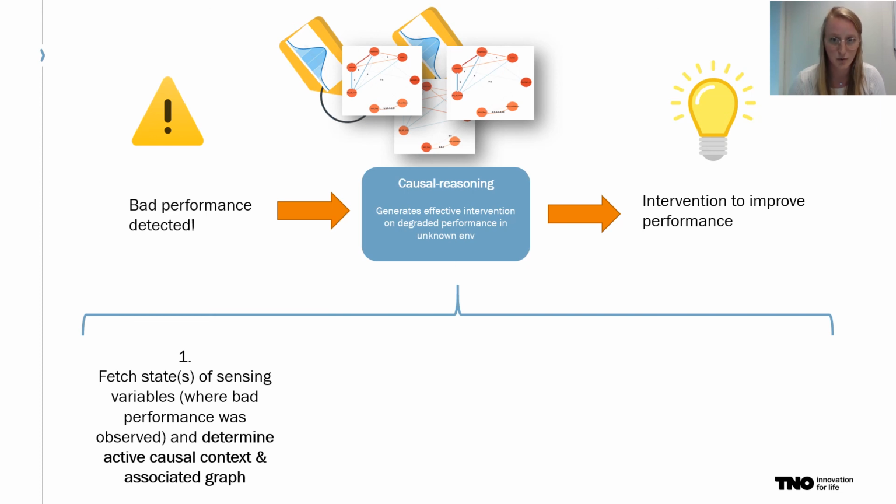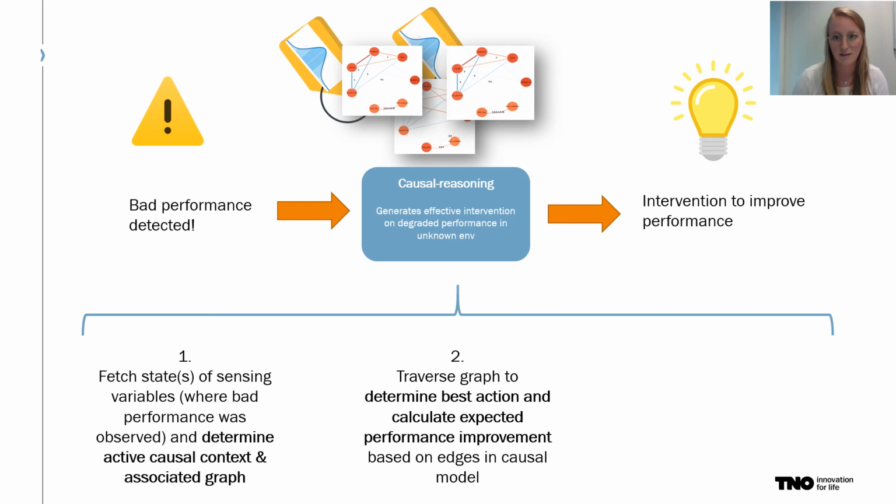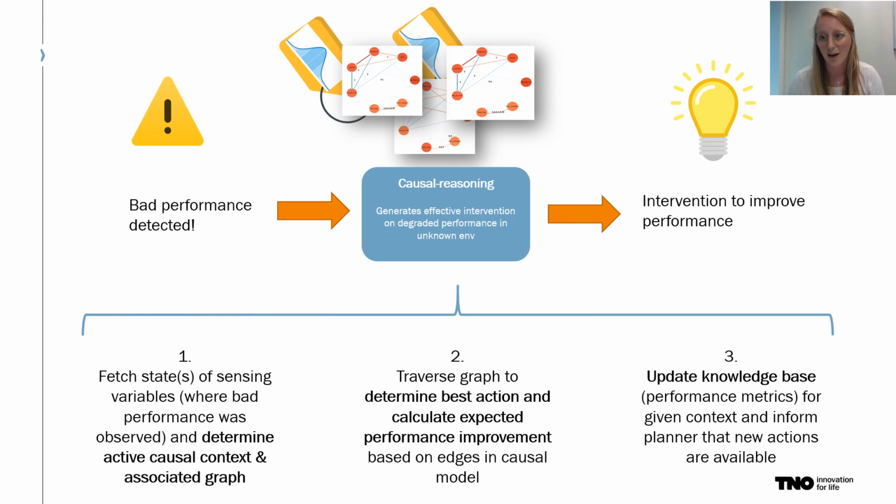First the component will fetch the current state or context and retrieve the matching causal world model. Then it traverses the model in order to find the most effective intervention. And lastly, it updates the internal knowledge base with this information, in order for other system components like the planner to pick it up and use it. For example, actually turning on the flashlight for better performance.